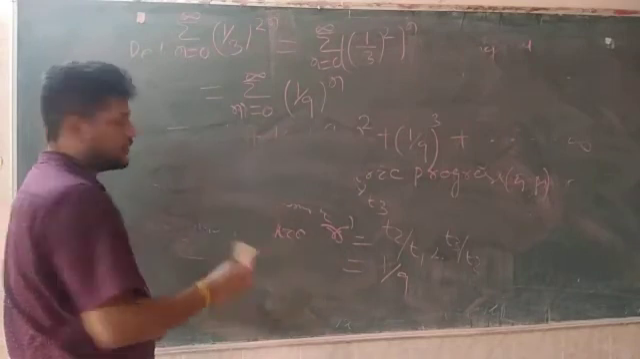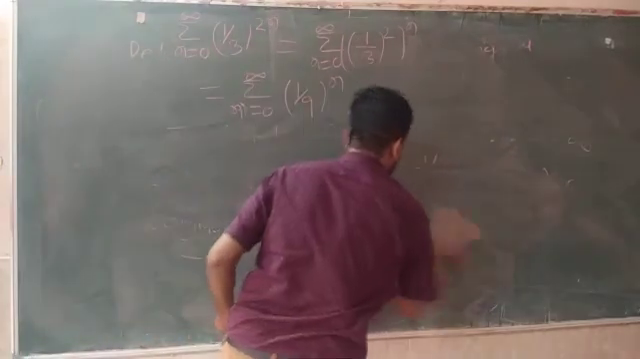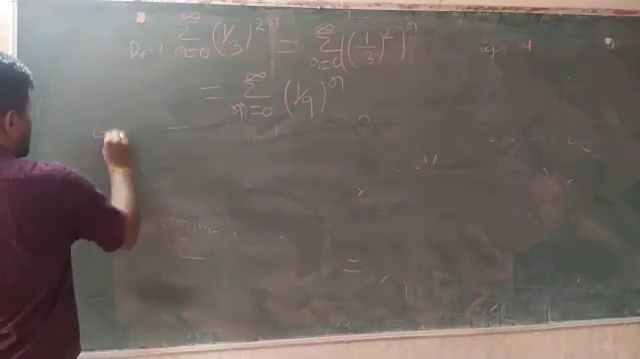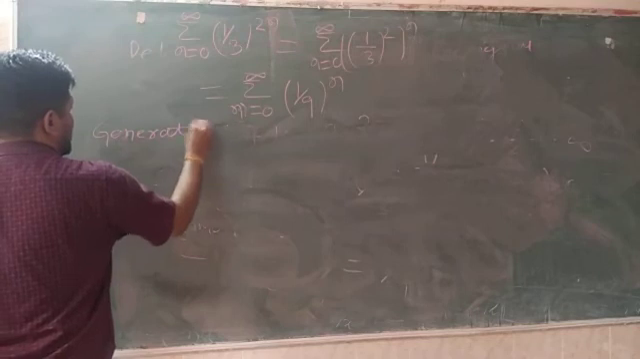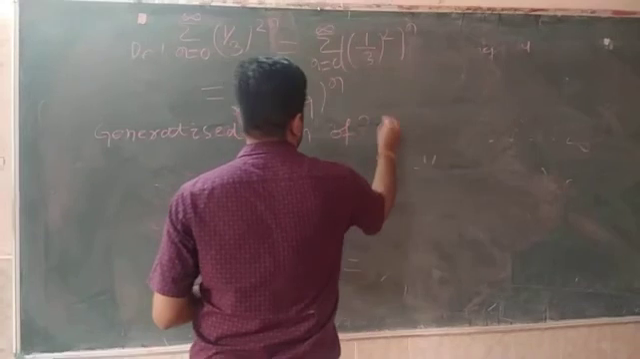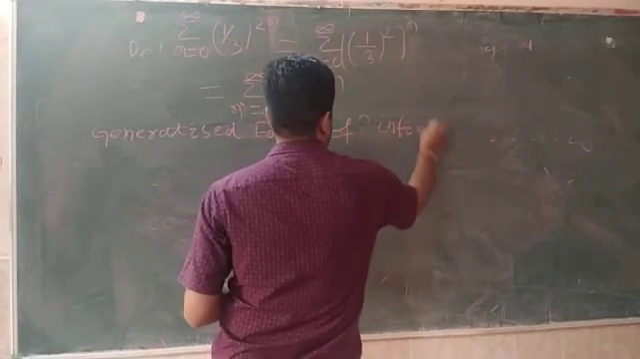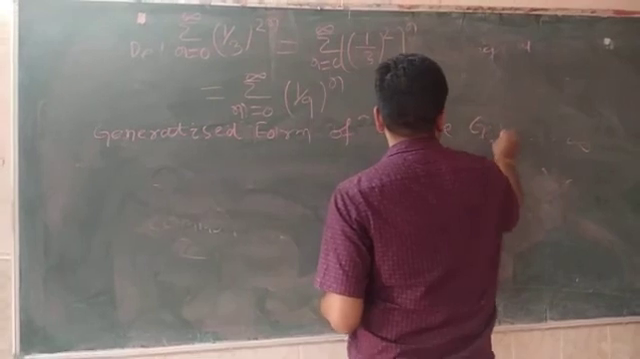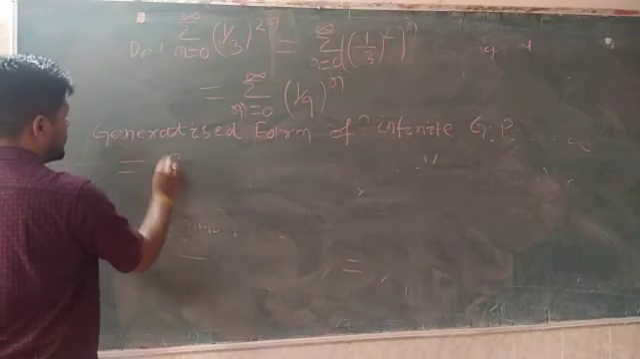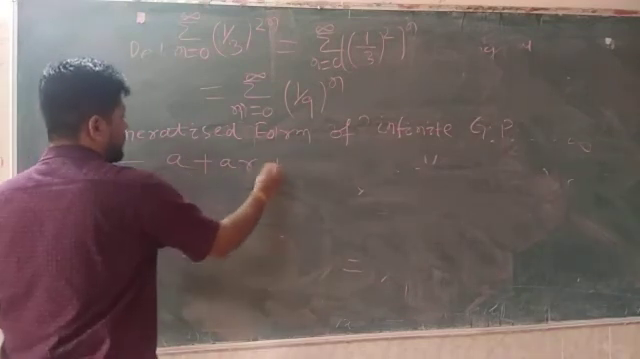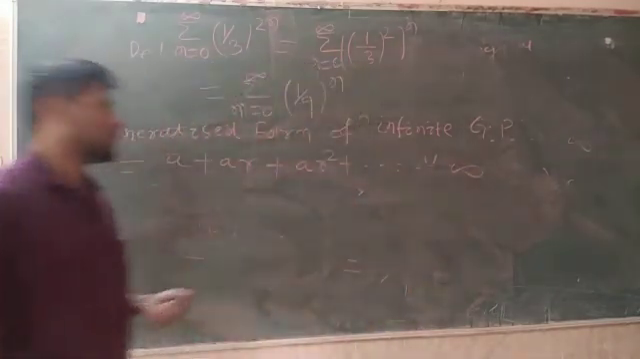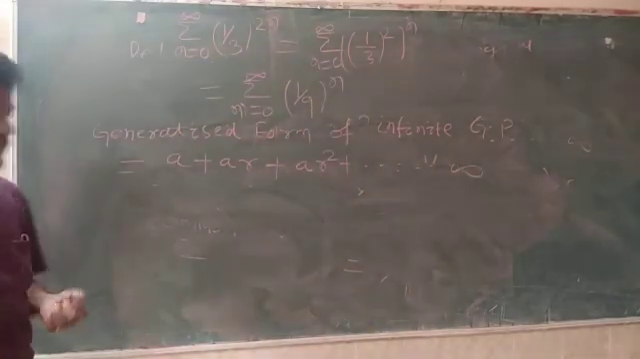Let me first write the infinite geometric series, the generalized form of infinite geometric progression. The series becomes A plus AR plus AR square plus up to infinite.